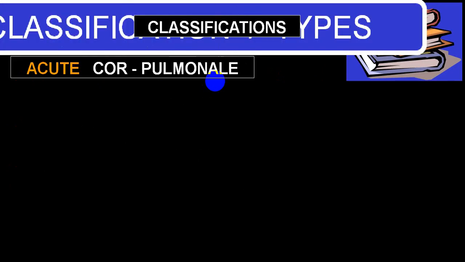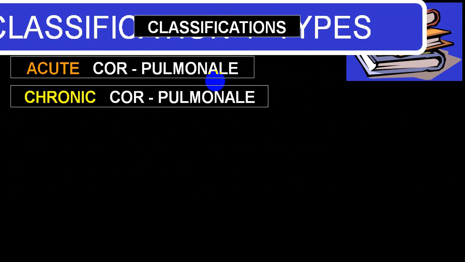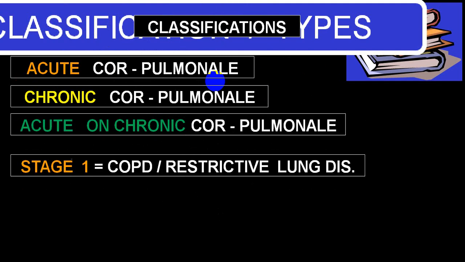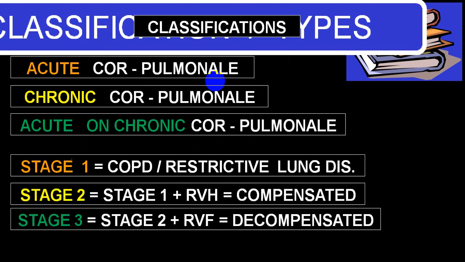Mainly we divide into two groups, acute and chronic. Sometimes you get an acute exacerbation of respiratory disease leading to acute onset of failure, so it is called acute on chronic. Stage-wise, you can divide into stage 1, stage 2, stage 3. Stage 1 is COPD, or obstructive or restrictive lung disease. Stage 2 is COPD or restrictive lung disease plus only right ventricular hypertrophy. There are no clinical symptoms and signs of congestive cardiac failure or right ventricular failure.